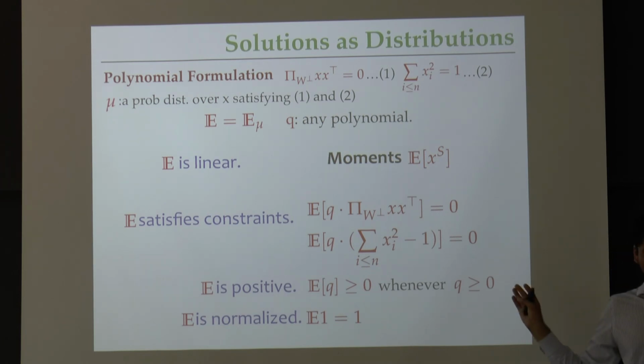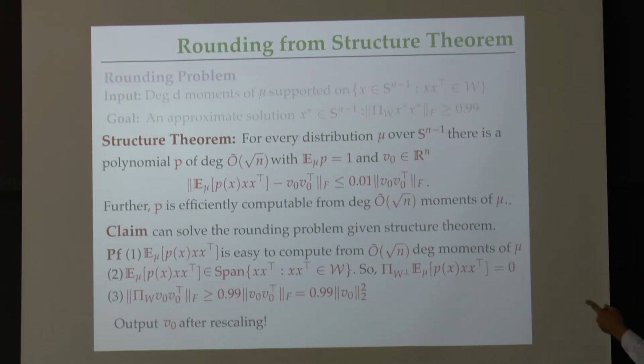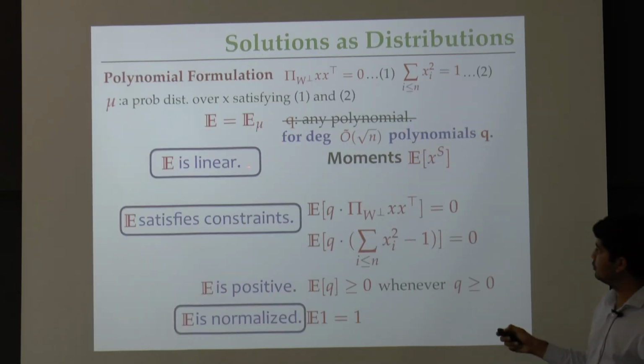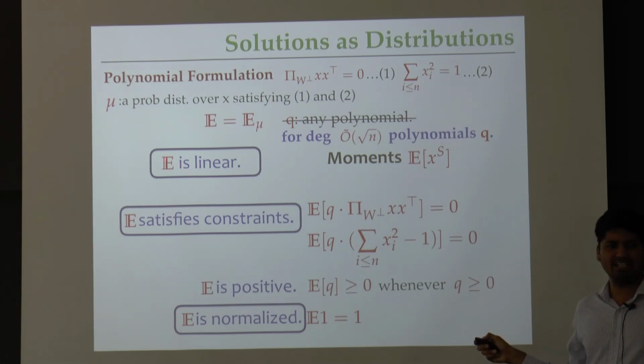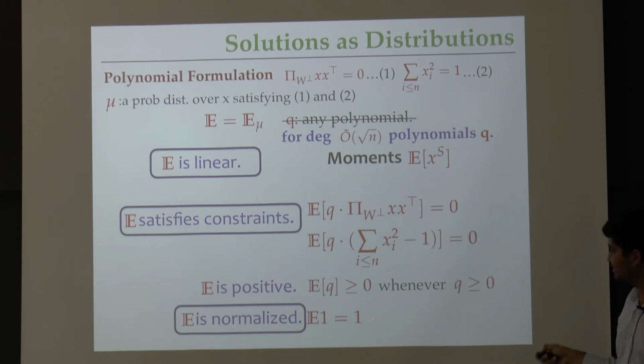This was the slide I showed you for actual distributions, right? In the first step itself, we restricted to looking at only degree root n moments of the distribution. And this is the part of the proof I showed you. These 3 steps here. Okay? If you recall, in these steps I used that expectation is linear to argue that the expected covariance matrix is in the subspace W. I of course used that it satisfies the constraints and that it is normalized. So these 3 things clearly appeared there. And we used these facts only for degree root n polynomials Q because we were only looking at degree root n moments of the distribution mu. It turns out that these 3 things can be captured by just 2 to the root n constraints. These 3 things are not really a problem now.